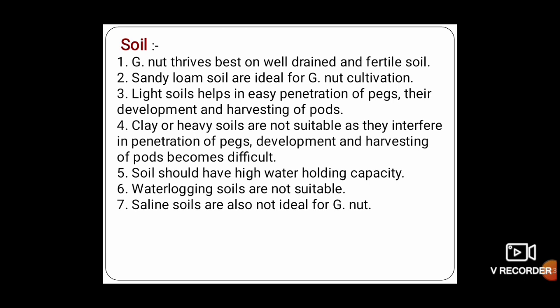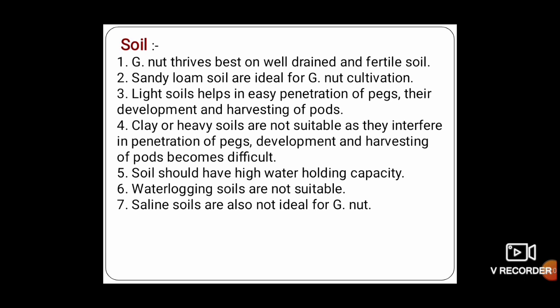Next one is soil. It is well grown over well-drained soil, and sandy soil is considered an ideal soil for groundnut cultivation, where the light soil helps in easy penetration of pegs and development and harvesting of pods, whereas clay or heavy soil is not suitable for the cultivation of groundnut and affects penetration of pegs.